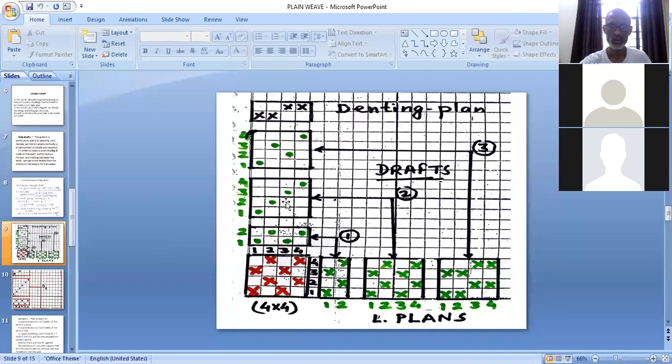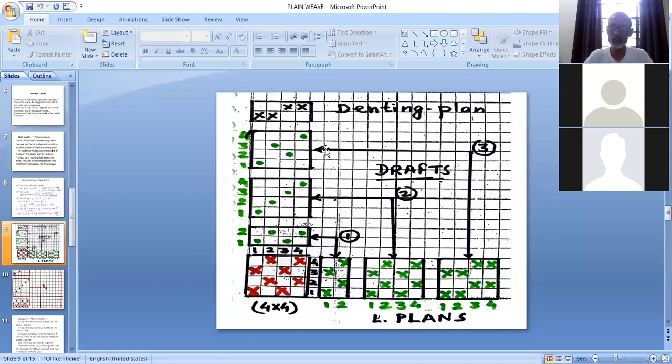Here, this is straight draft and this is skip draft. And if you are using skip draft, we are getting this type of lifting plan. If you are using skip draft, it is this type of lifting plan. Denting plan is also shown here, which is indicating 2 ends per dent.